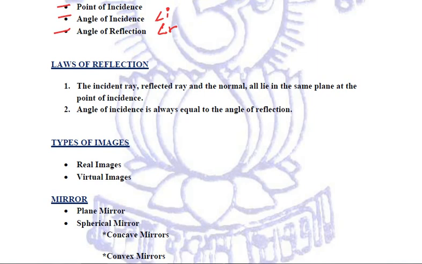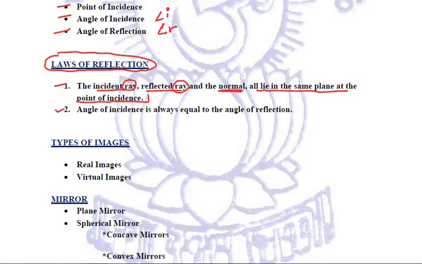Now, we know that there are two laws of reflection. What are those laws? The first law states that the incident ray, reflected ray, and the normal. Once again, kindly observe, we are not using the word ray with normal. With incident, we have called it incident ray. With reflected, we have called it reflected ray, but not the normal ray. So the incident ray, reflected ray, and the normal all lie in the same plane at the point of incidence. This is the first law.